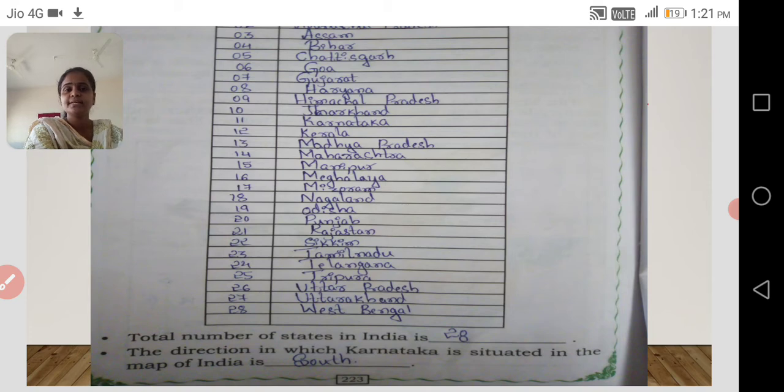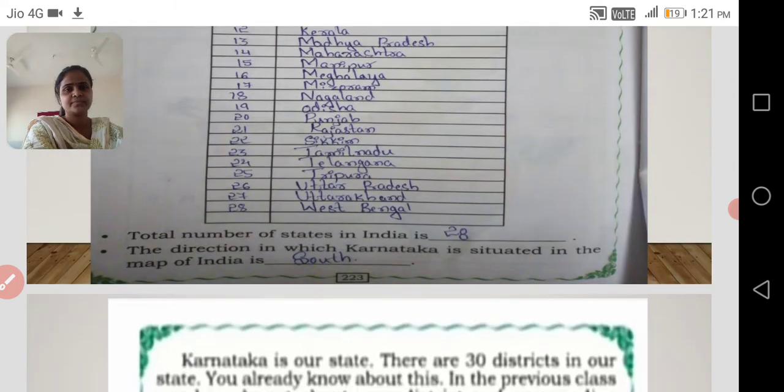So how many states are there in India? 28. So recently there is one state which was divided into two. Can you tell me which one? Andhra Pradesh. Yes, Andhra Pradesh was divided into Andhra Pradesh and Telangana. Yes, you might be aware of it. I hope so.